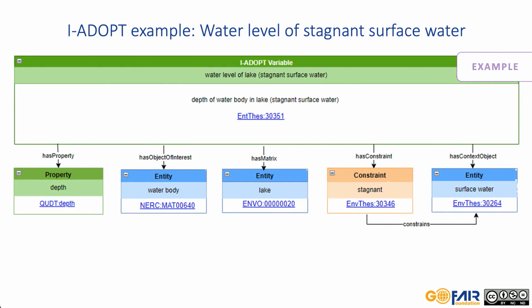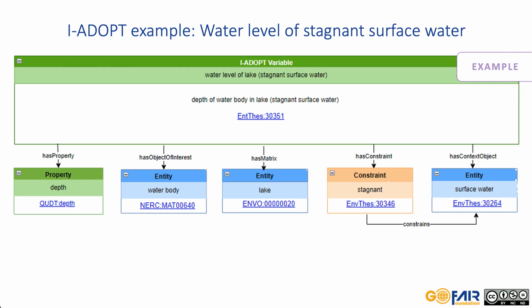After decomposing the description of IADOPT into logical atomic parts, we need to find appropriate terms from terminologies like thesauri or ontologies. For this example, we use the Qt ontology for the property depth, the NERG vocabulary server for the entity water body, NVO for lake, and for the others we use the envthes.